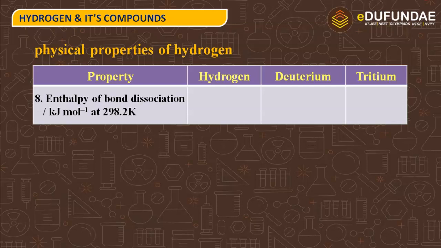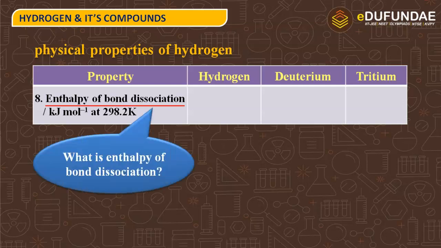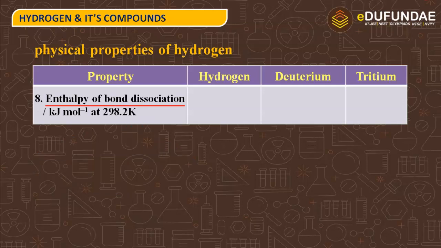Next property is enthalpy of bond dissociation, that is in kilojoules mole inverse at 298.2 Kelvin. What is enthalpy of bond dissociation? Yes, can anybody tell?